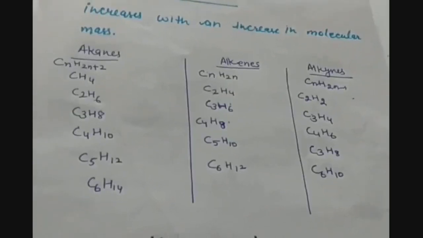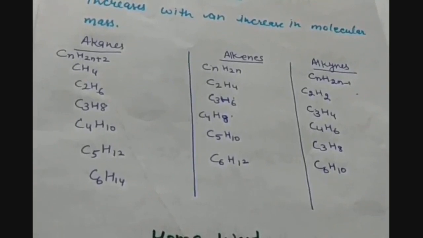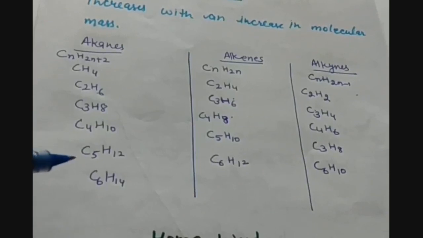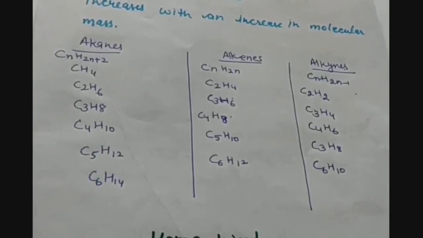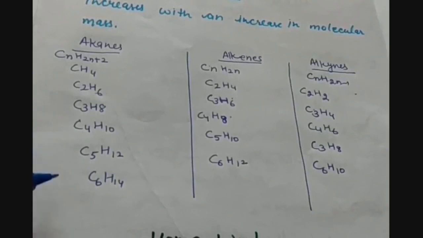Let us see some more homologous series, like alkanes. The general formula for alkanes is CnH2n+2. Starting from n equals 1, we have the series up to n equals 6. So CH4, C2H6, C3H8, C4H10, C5H12, C6H14. This will be the series for alkanes. And how are we going to name it? We already know that this is methane, ethane, propane, butane, then pentane, hexane, and so on.